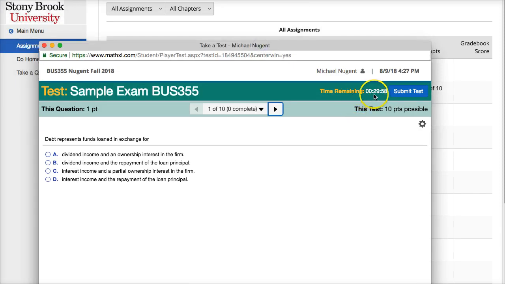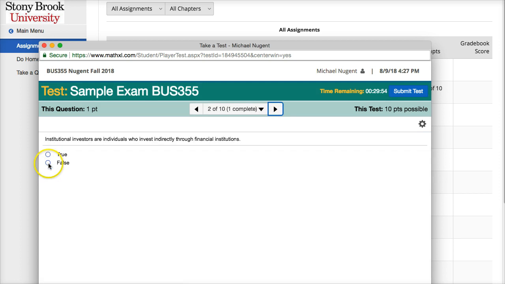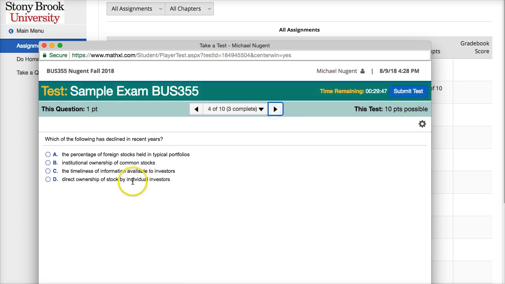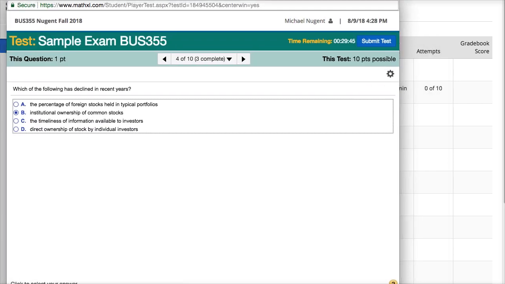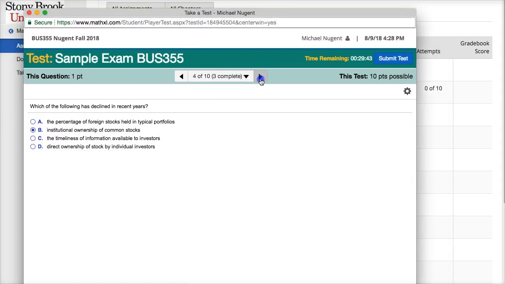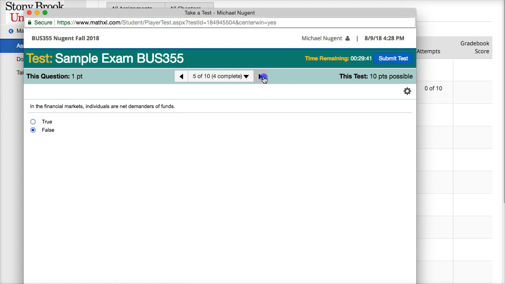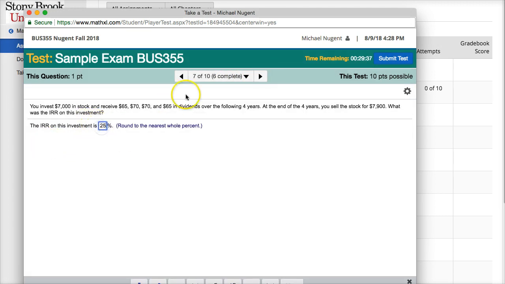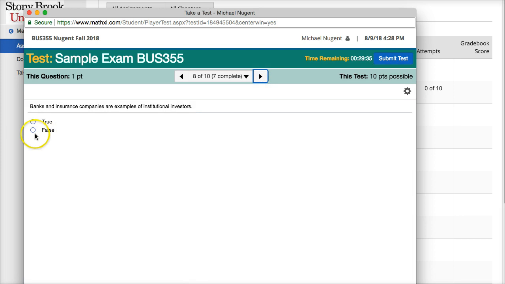You'll see that you'll have a timer with the remaining time. You'll have the questions to submit. So you go through each of the questions. Some of them will be short answer, some of them will be multiple choice. And then when you've answered all the answers, this is just a 10-question test. Just going to go through this quickly.